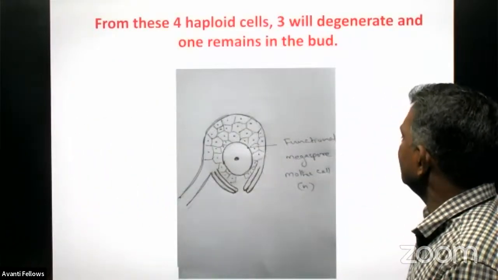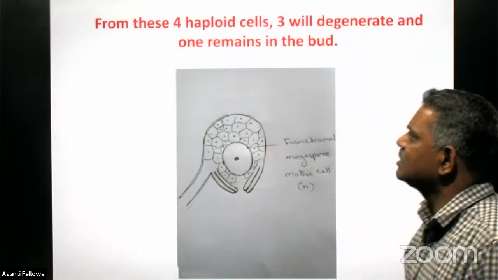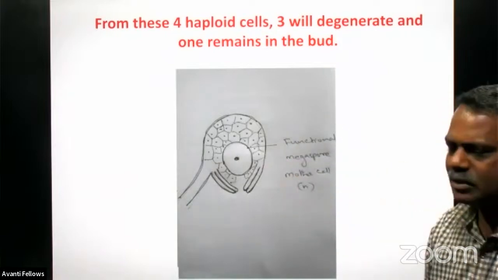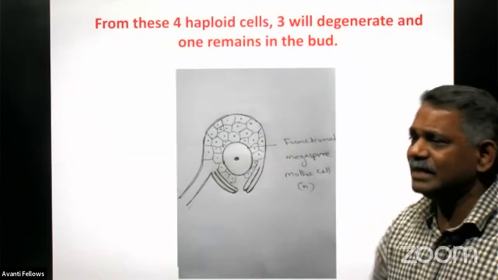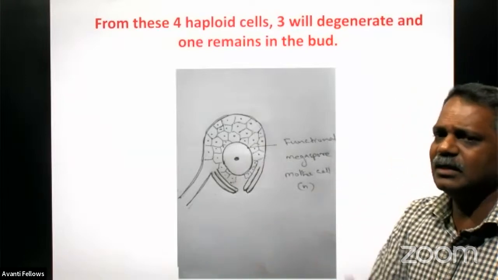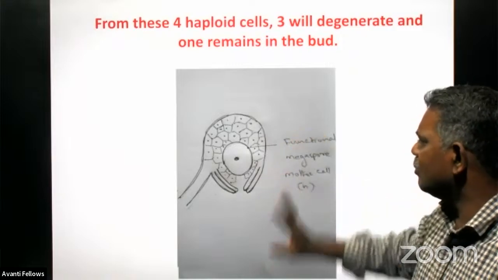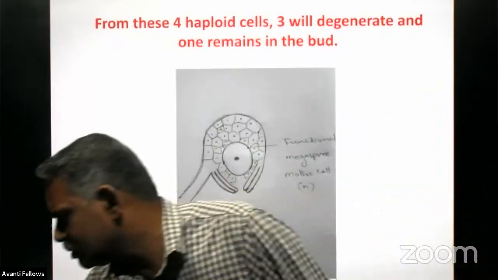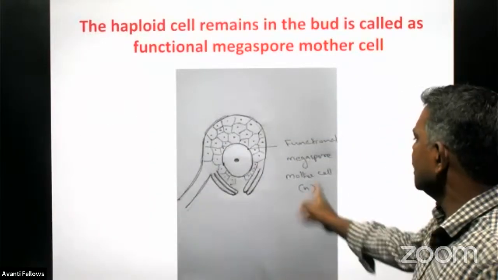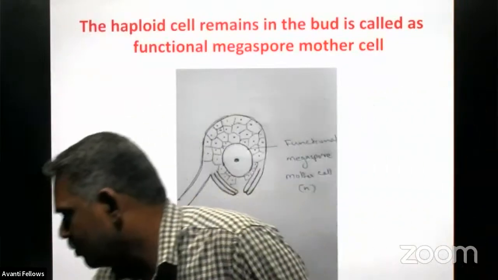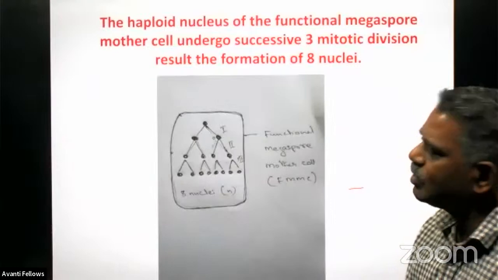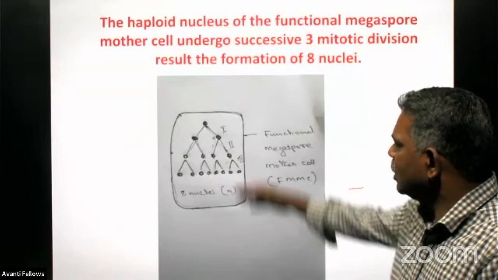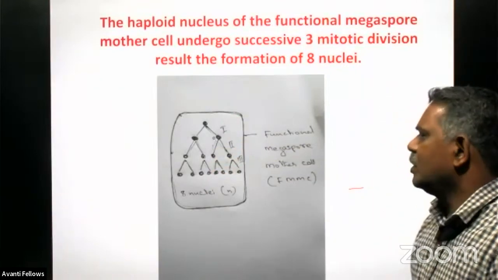And later, one of the cells of this megaspore tetrad develops to become the functional megaspore, and the remaining three disintegrate. Only one remains, and that works as the functional megaspore, with a haploid number of chromosomes in its nucleus. And this functional megaspore goes for division of only the nucleus. Only the nucleus divides three times, and the division is mitotic. So every nucleus has a haploid number of chromosomes.